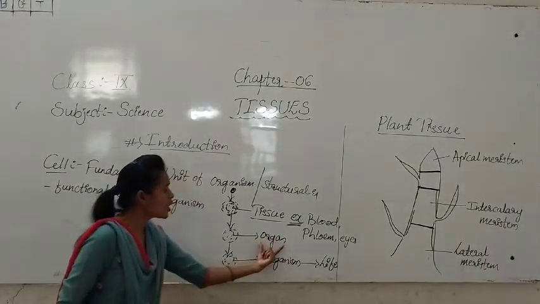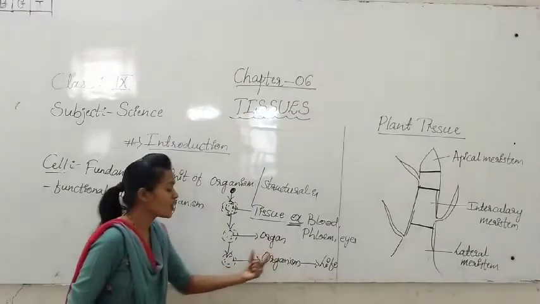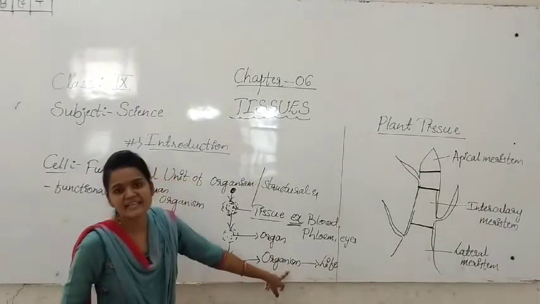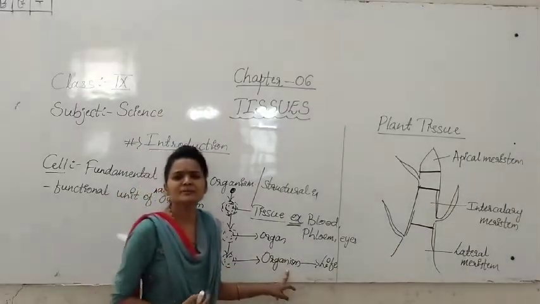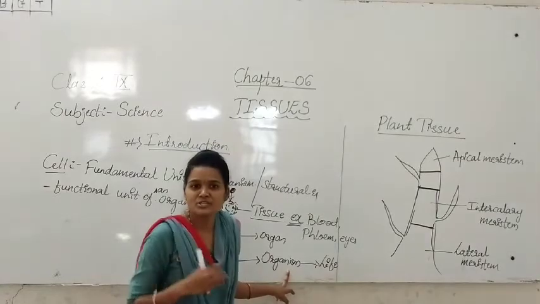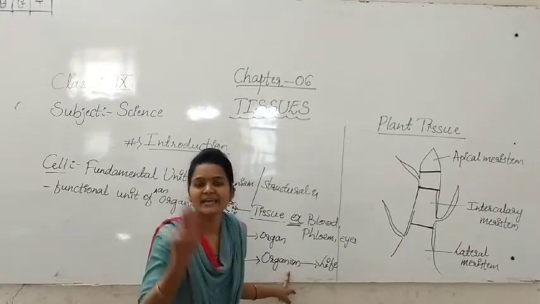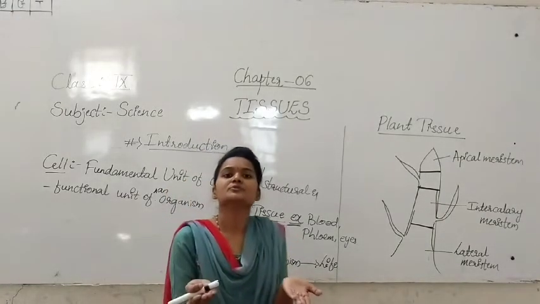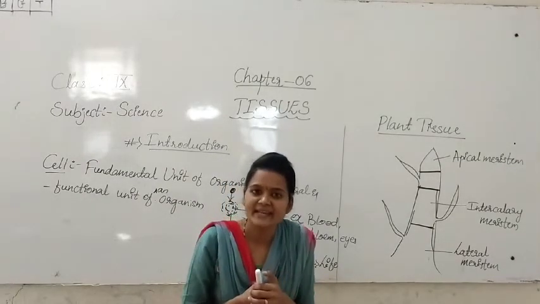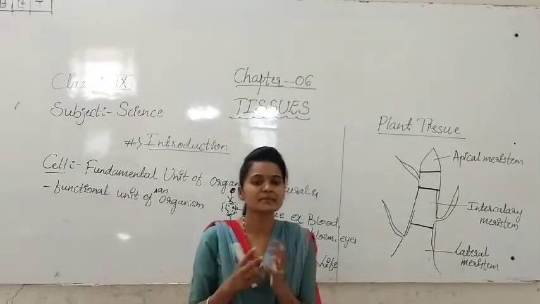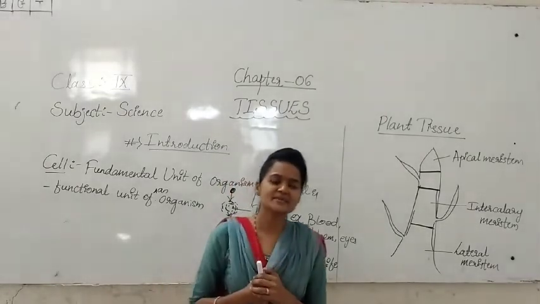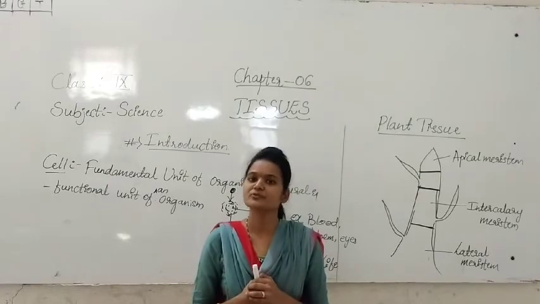Then a group of organs, what are they forming? They are forming the organism. We are human beings. We are made up of a group of tissues, and again that forms the organ. Then organ to organism. Organism is nothing but the life form.